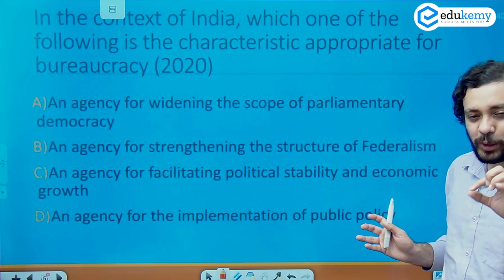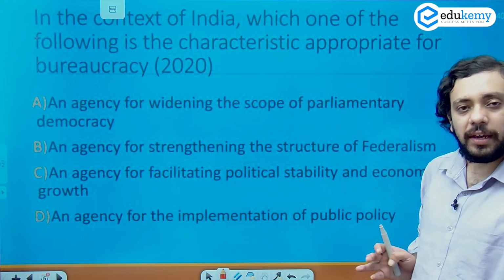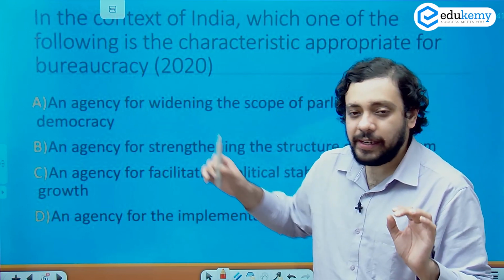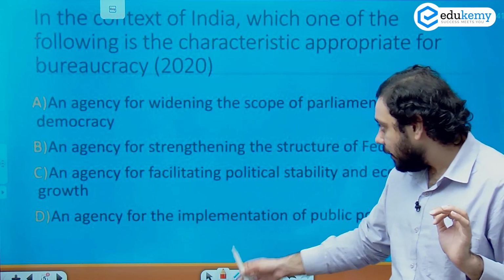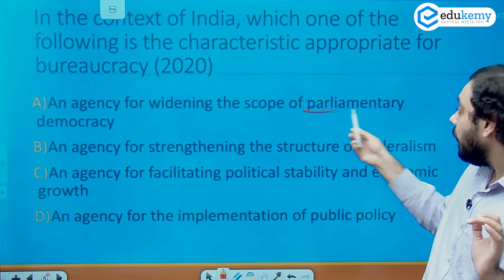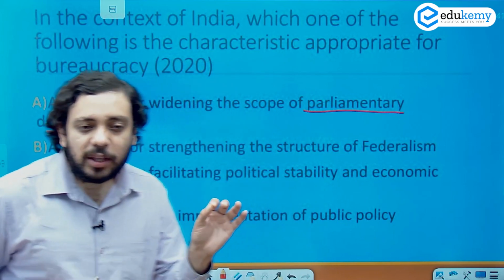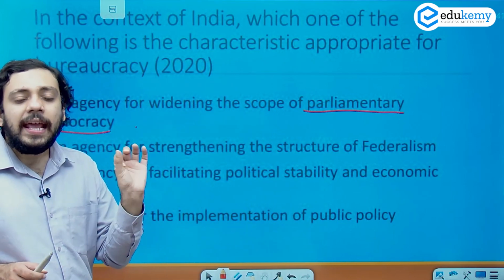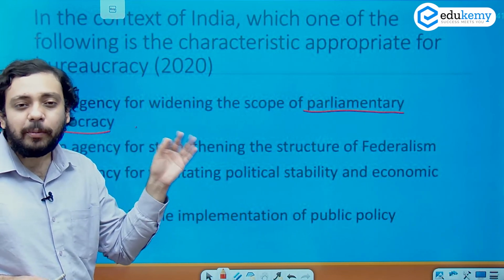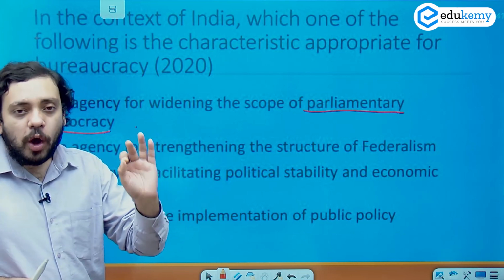But our task is also to elaborate all the points properly so that any hidden information can be used in the future. An agency for widening the scope of parliamentary democracy. Now, the implication of this statement is that there is an agency, which is bureaucracy, which can widen the scope of parliamentary democracy. A very elementary question that we understand is that does the bureaucracy have any role to play in politics? Because you can't widen the scope of democracy by involving yourself directly or indirectly in political affairs.